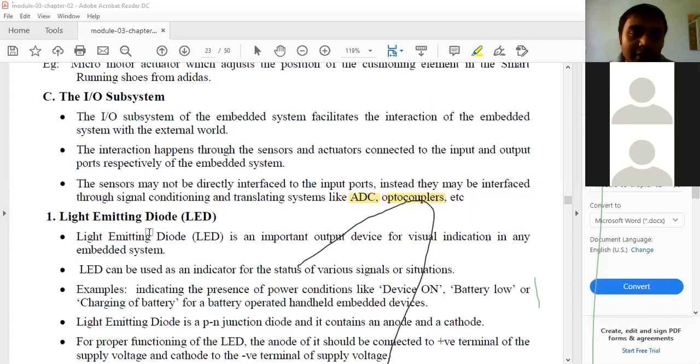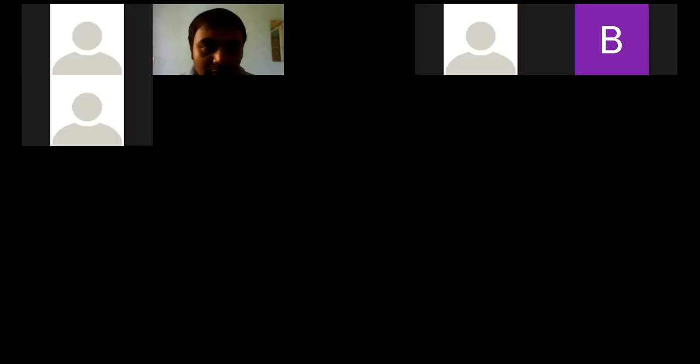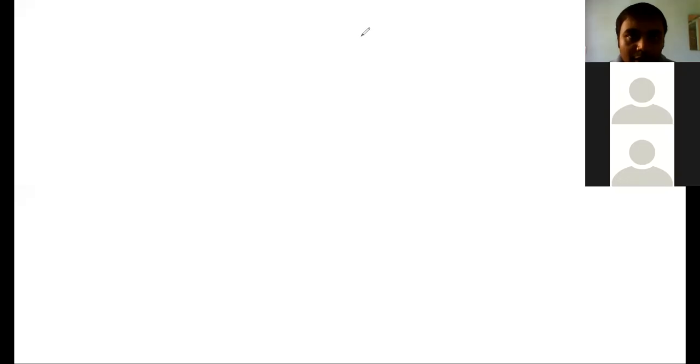Remember, light emitting diodes. So what is a light emitting diode? It's a kind of diode. Whenever you supply an appropriate voltage, it will emit light. How is it done? What is the diagram of this? Let me show you like this. So here, observe. This is a light emitting diode, a kind of diode.